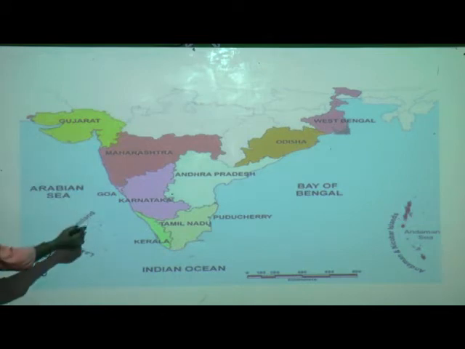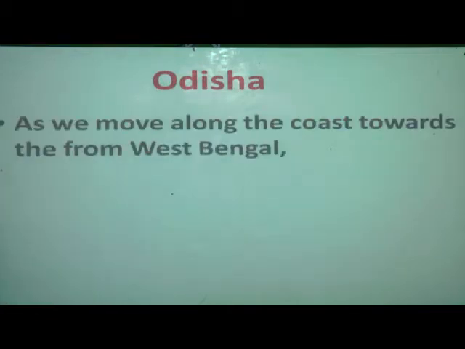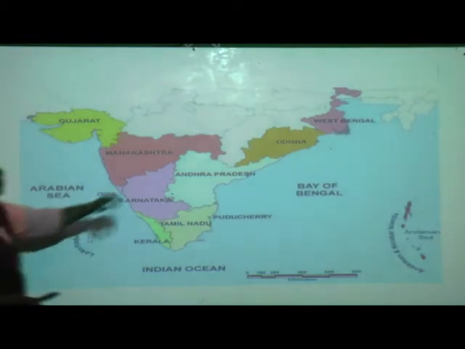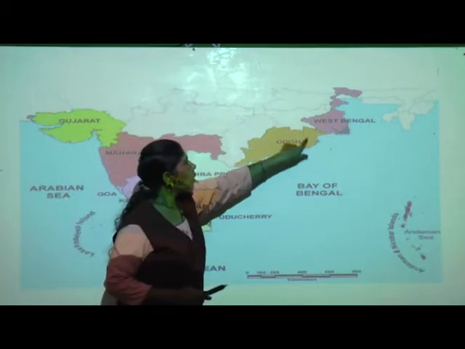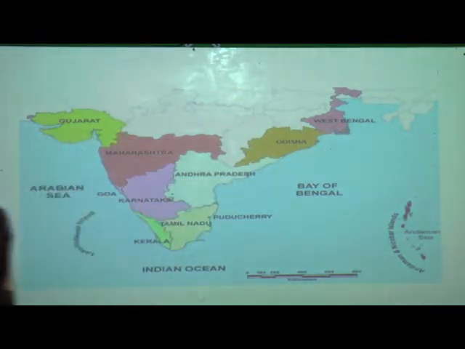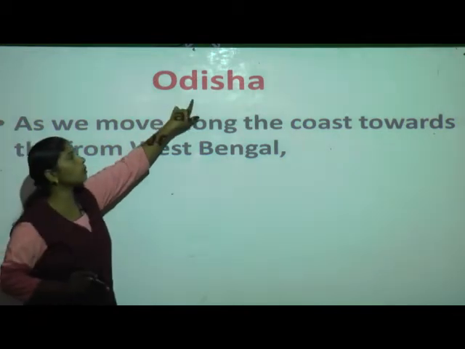Now let us see. First we are going to cover Odisha. As we move along the coast from West Bengal, can you see here, at the back side? As we move down from West Bengal, what comes here? It comes Odisha. Can you see this?